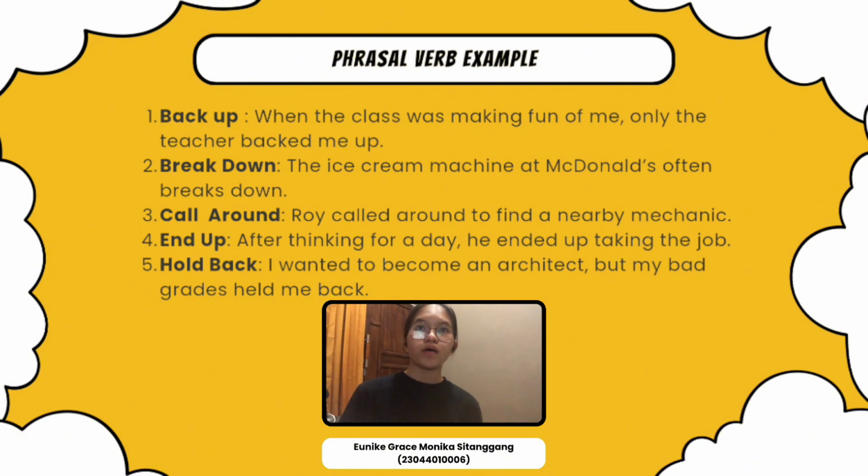The third is call around. Roy called around to find a new technician. In the sentence, call around means to contact multiple people. The fourth is end up. After thinking for a day, he ended up taking the job. In the sentence, end up means to eventually reach some conclusion or destination. And the fifth example is hold back. I wanted to become an architect, but my bad grades held me back. In the sentence, hold back means to prevent someone from doing something.